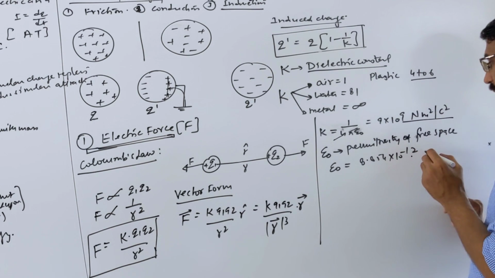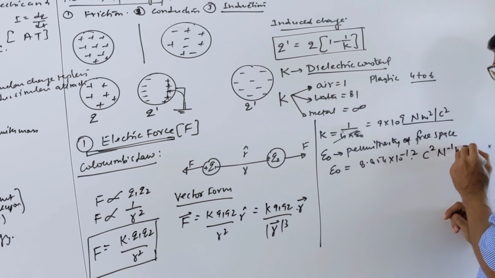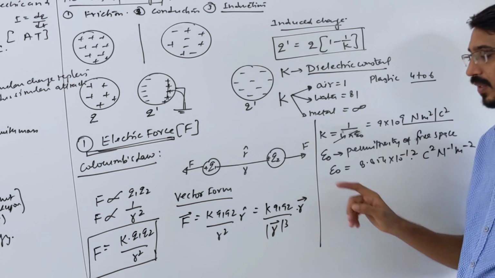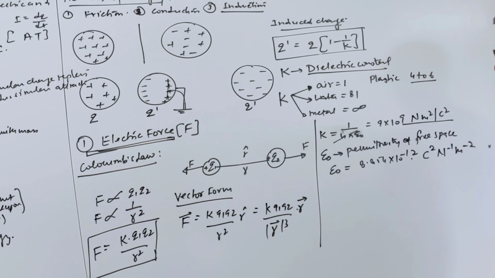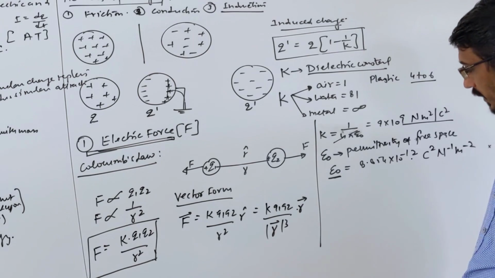So what is the unit here? You write Coulomb square per Newton per meter square, the opposite of that for k, simply. Okay, so we'll talk more about this epsilon naught.